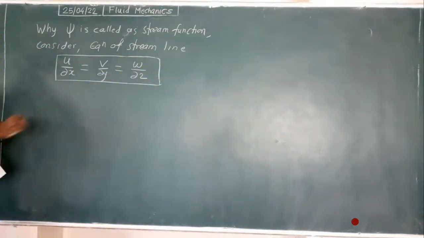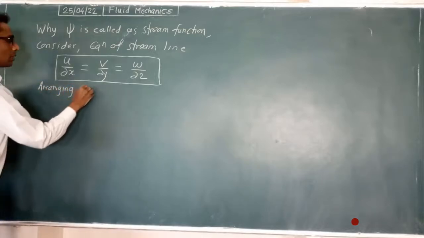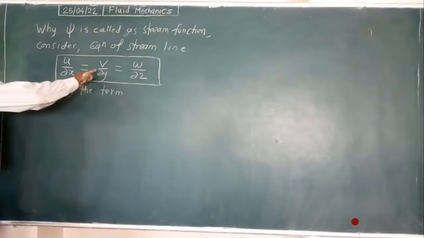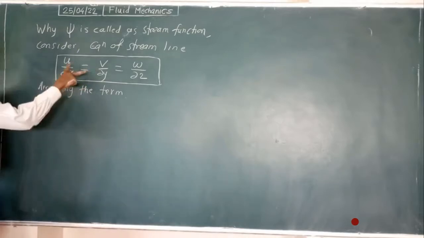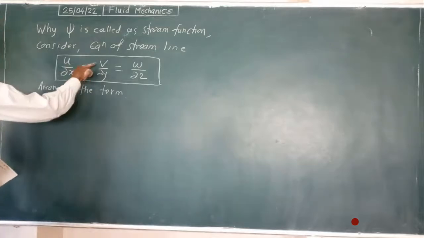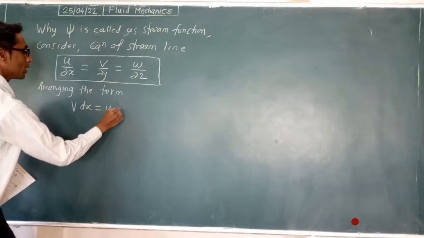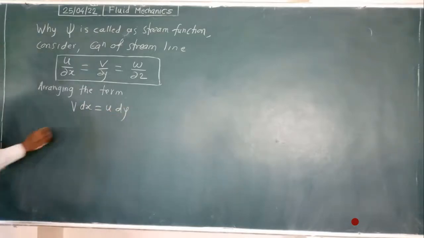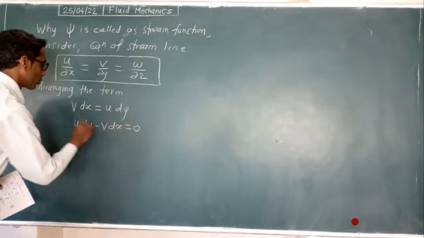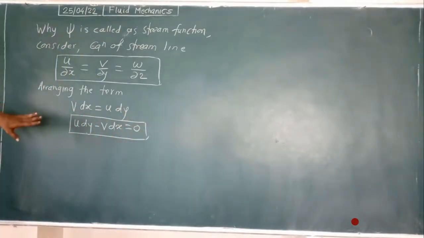Arranging the terms, meaning taking the cross product, v dx is equal to u dy. In that way, while writing, you can write u dy minus v dx is equal to 0. This we have done; we are repeating it here.